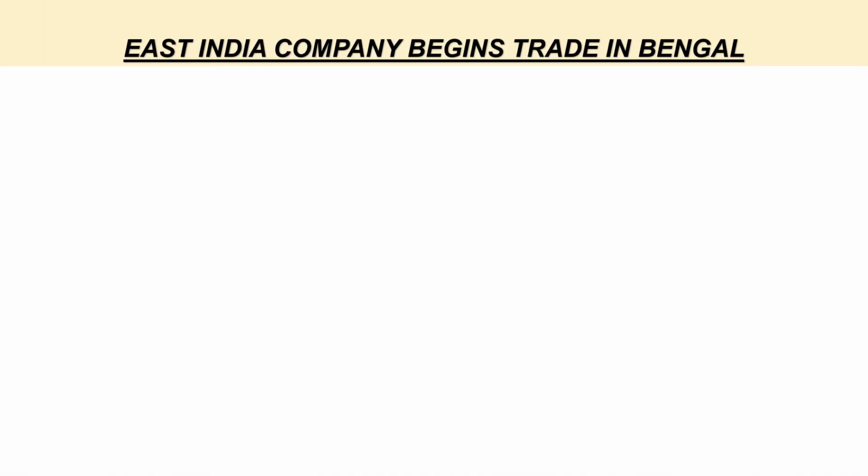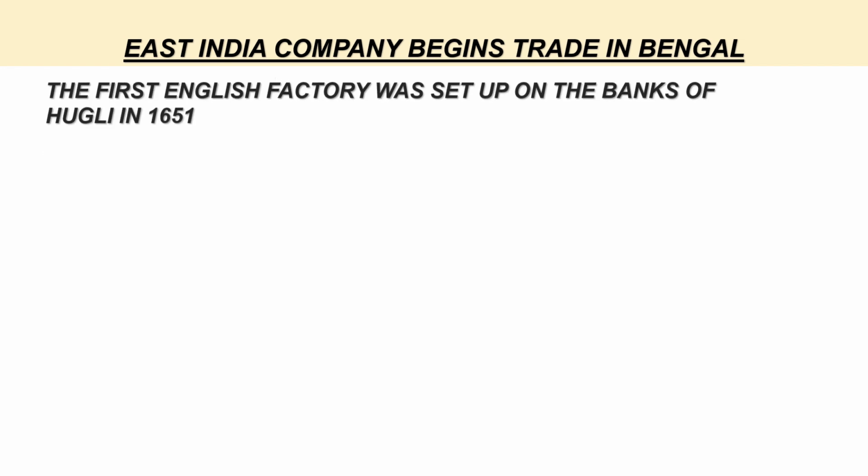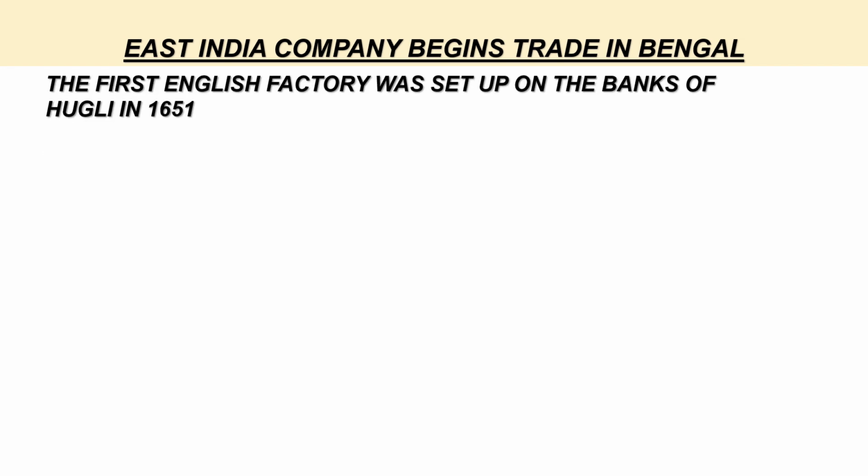East India Company begins trade in Bengal. The first English factory was set up on the banks of Hooghly in 1651. Factory was basically a warehouse where the goods were kept for export. This was the reason why the English always fortified their factories. The factory also had offices for the officials. The officials were called the factors.